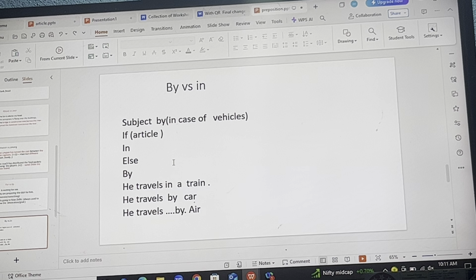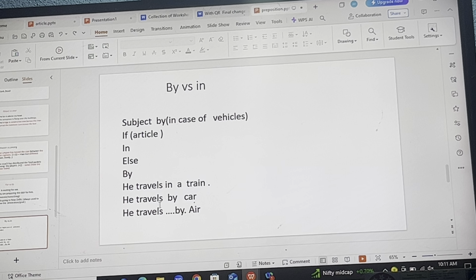Next, this is the special case of by and in. If there is an article, in case you have not gone through the article, please go through it. And in case you are unable to find the link for that, please let me know. I'll provide the link in the comment section.